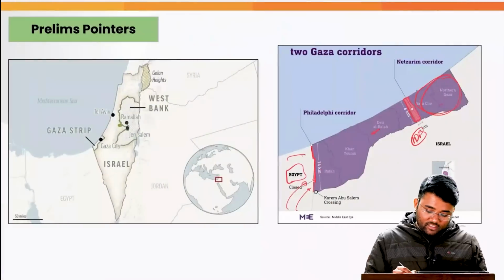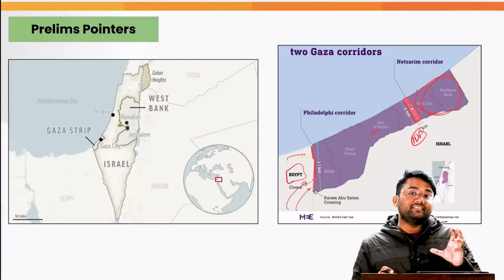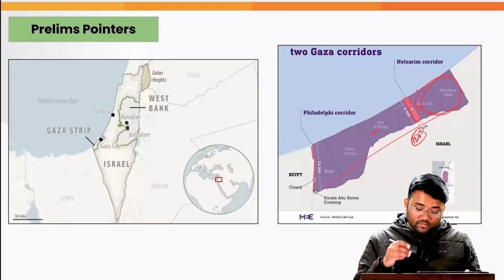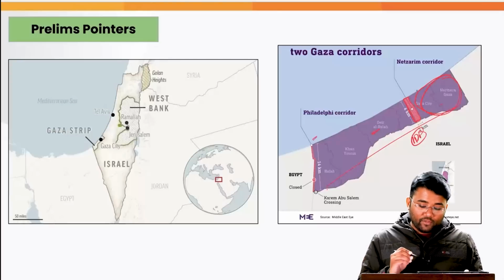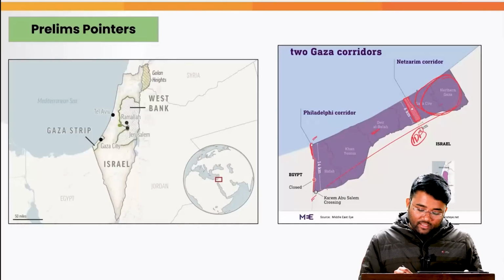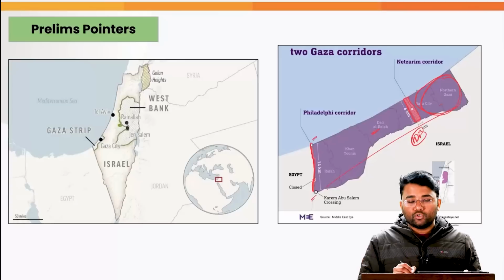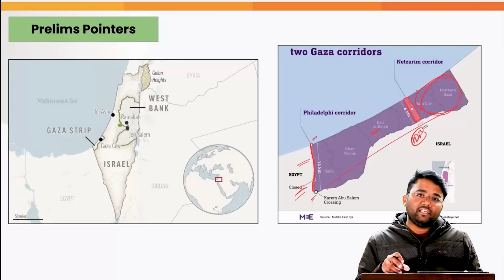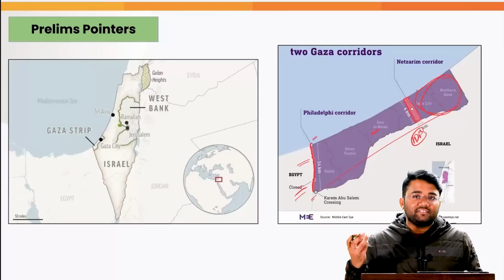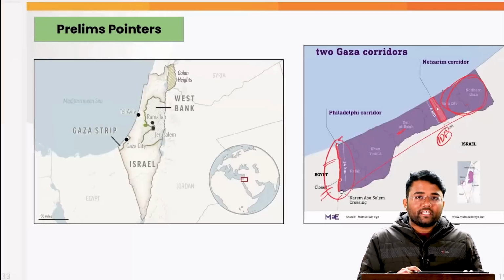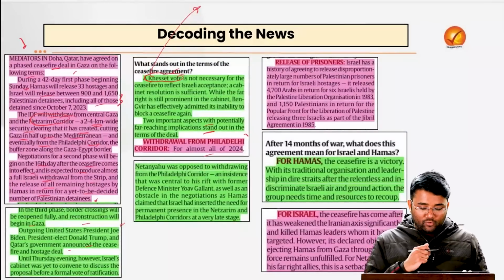There are also two important aspects which can have far-reaching implications. First, withdrawal from the Philadelphia corridor. This is the Philadelphia corridor, which can be called the lifeline of the Gaza Strip, because if the Israelis are present on this corridor, it will be very difficult for Gaza to get access. They will not allow the movement of goods and services across this corridor, and that will create issues like lack of medicine, goods and essentials not being able to reach Gaza. But after this discussion, slowly and gradually Israel will leave this Philadelphia corridor also.